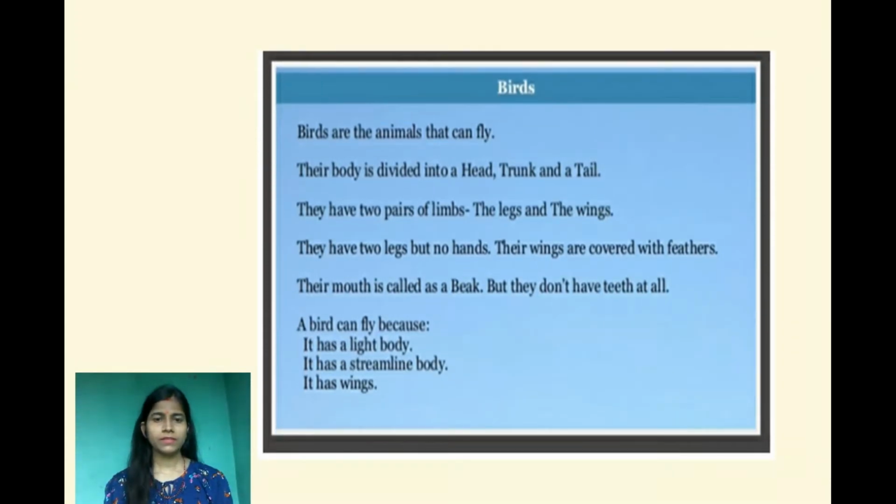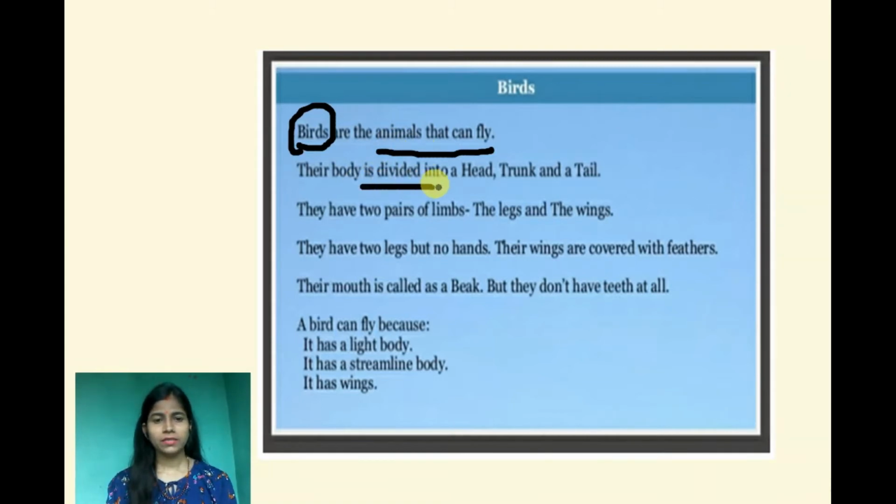First of all, we should know about birds. What are birds? Birds are a kind of animal that can fly. We have seen in our day-to-day life many birds and we have seen they can fly. So, this sentence I think you are able to understand. Birds are a kind of animal that can fly.